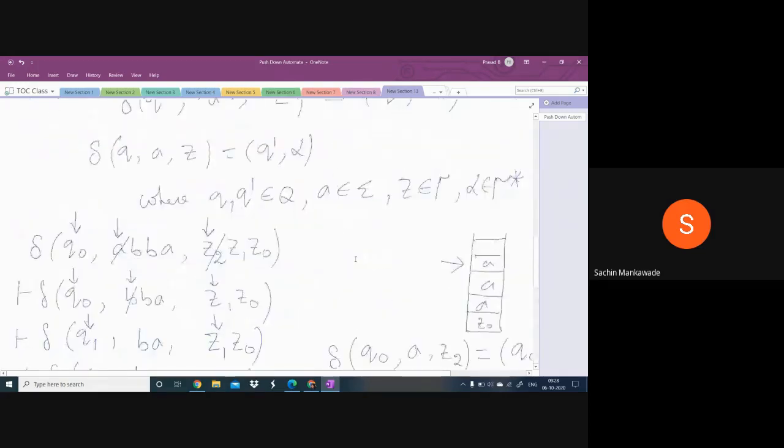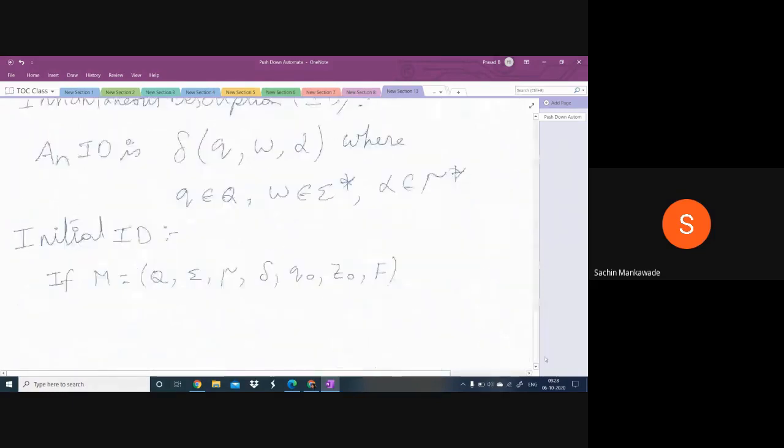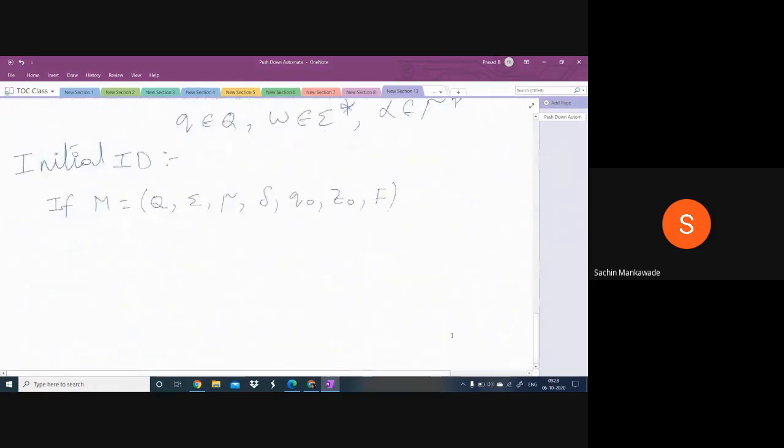If this is the PDA, by giving it like this, what will you understand? You will understand what the states are, what the input symbols are, what the stack symbols are, what the initial state is, what the initial stack symbol is, and what the final states are.